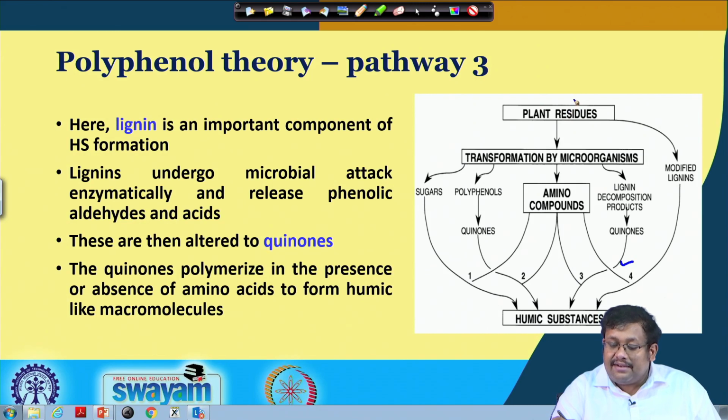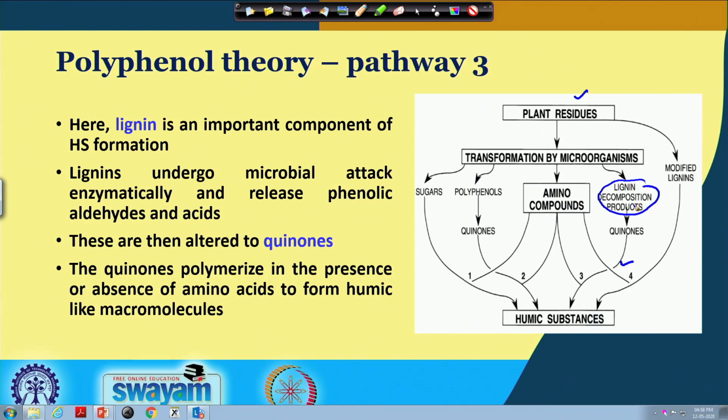So, basically plant residues are attacked by different microorganisms, and then they form these lignin decomposition products, and these lignin decomposition products ultimately form these quinones, and these quinones will ultimately produce these humic substances. So, lignin undergoes microbial attack.